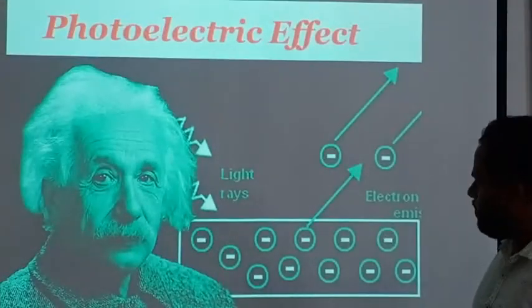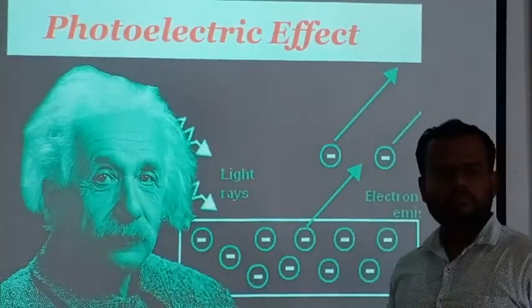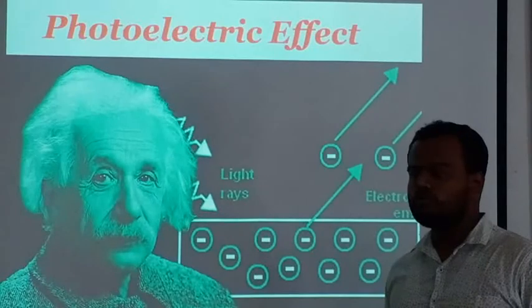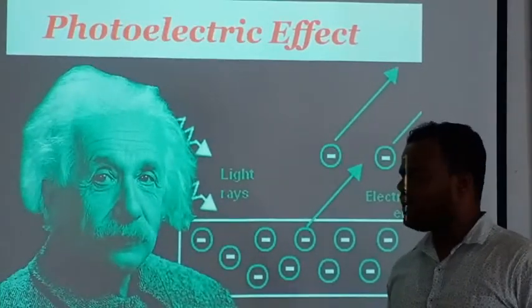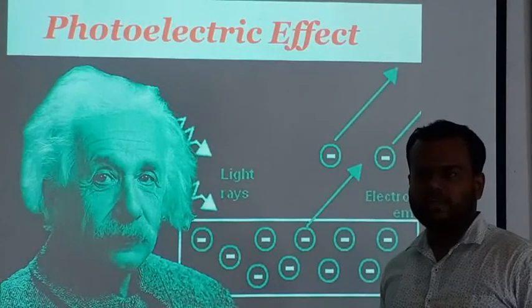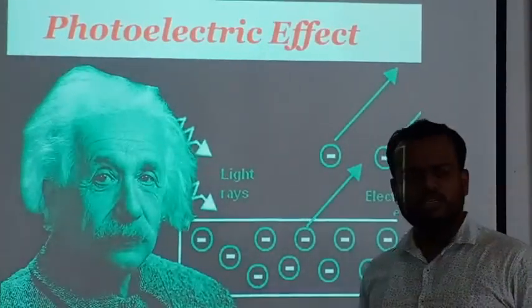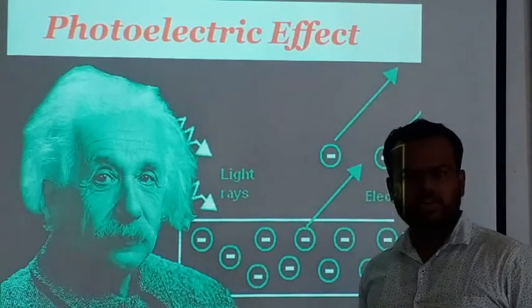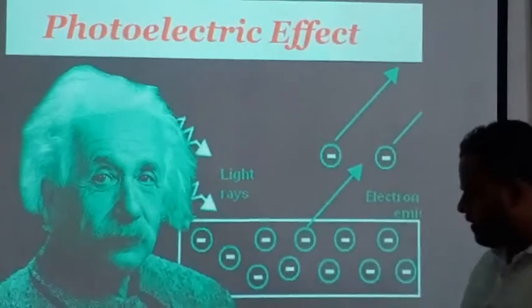So, the photoelectric effect. In 1905, Albert Einstein proposed a theory that photons, or electromagnetic radiation, or a bunch of photons, have discrete energy packets. We often call it a quanta. He also proposed a theory regarding the photoelectric effect. He also proposed the equation of the photoelectric effect.